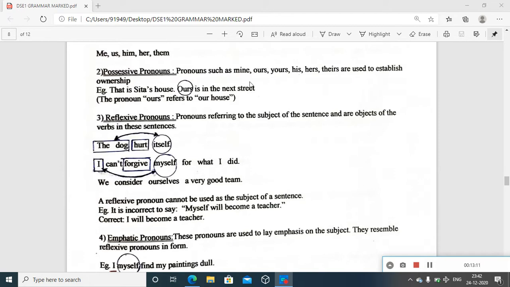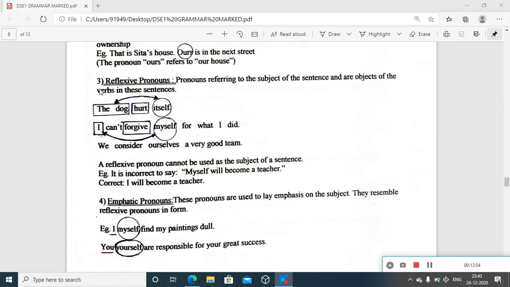Possession, and the form itself refers to possession. Ours, mine, ours, yours, his, hers. All these terms can very directly make us aware that it is about some ownership. So that is Sita's house. If you do not use ours, that pronoun, as a subject here, you have to repeat our house is in the next street, but you already know you're talking about house. So obviously a noun is getting replaced, or the idea of a noun or the concept that is getting replaced.